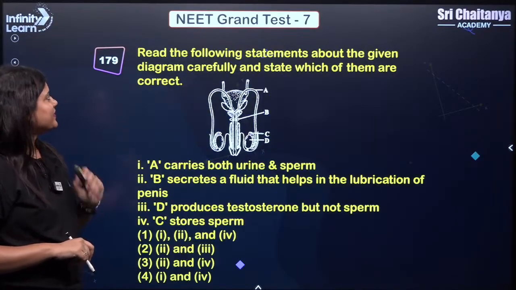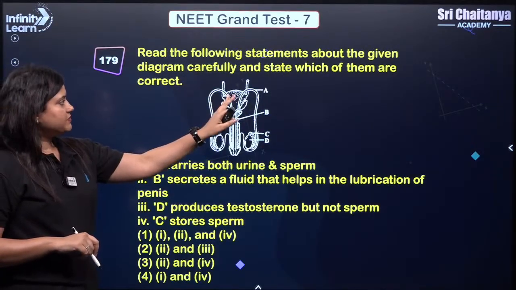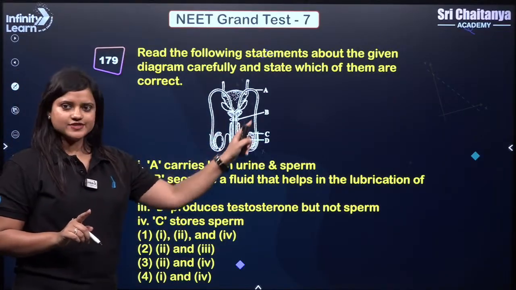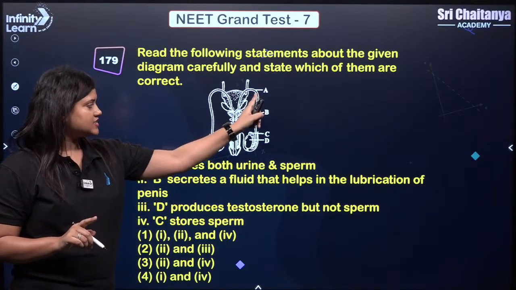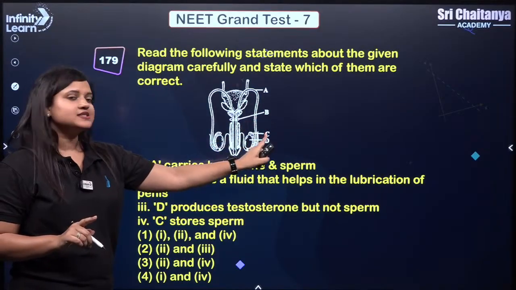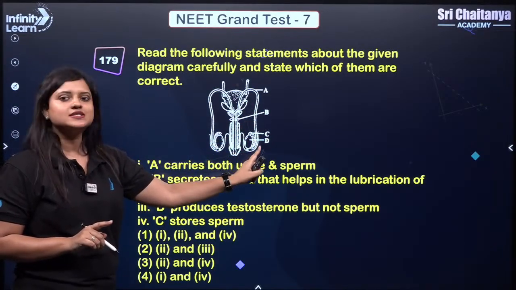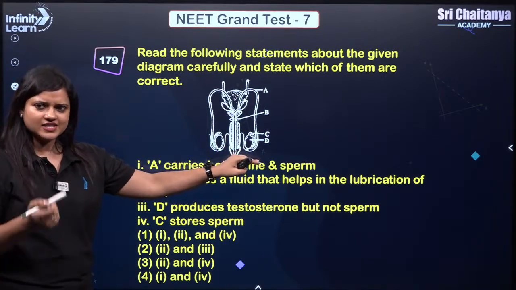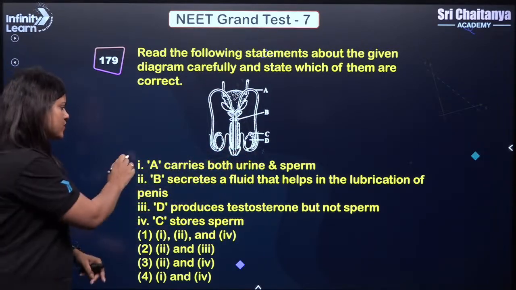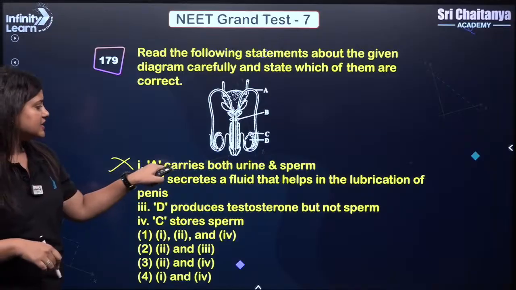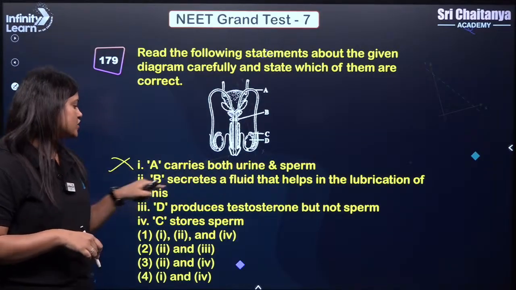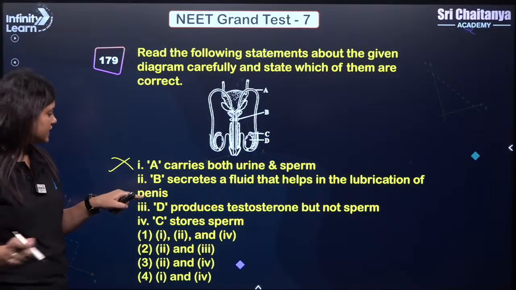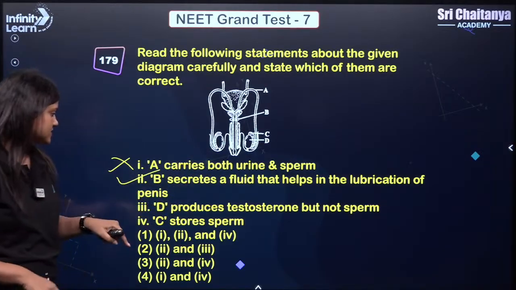Next, read the following statement and see the correct answer. So in this diagram we have some labelings. A is vas deferens, B is bulbourethral gland, C is epididymis, and D is testis. Now A carries both urine and sperm. Vas deferens is not carrying both, only sperms. B secretes a fluid that helps in lubrication of penis. Yes, B is bulbourethral gland. It will help in lubrication of penis.